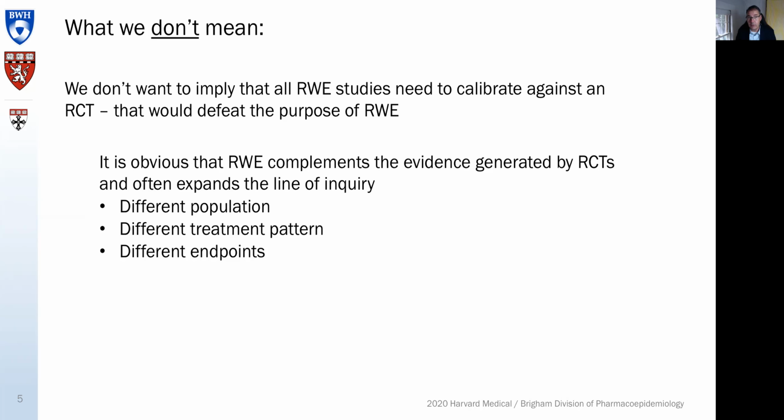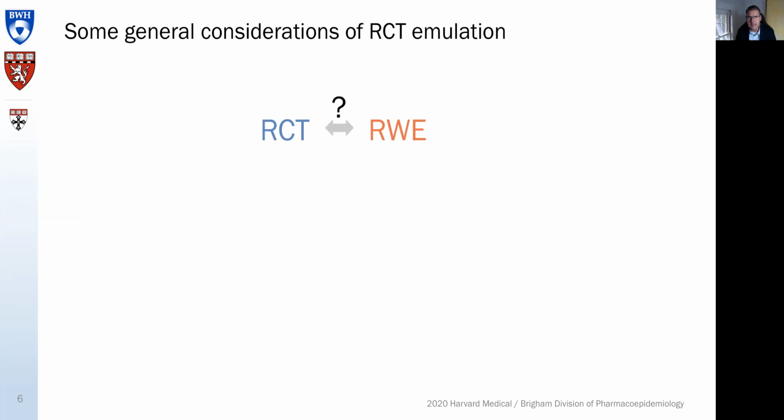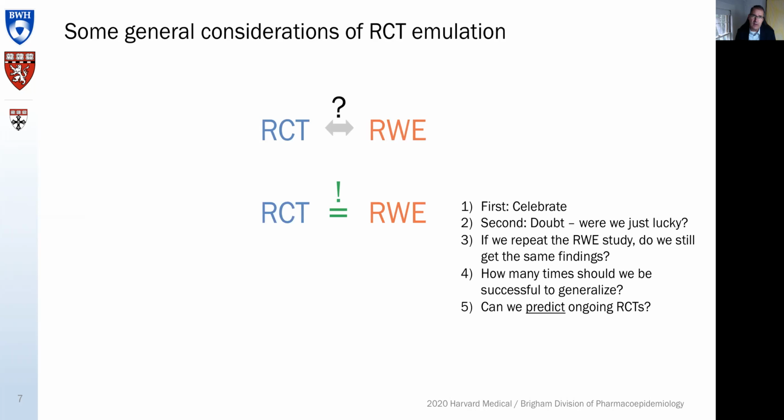Now, some considerations here for RCT emulations. The question is whether the real-world evidence finding is equal to the RCT finding. Now, if we do that and we actually get the same finding, the real-world evidence finding is equal or close enough to the RCT finding, well, first, we go out to celebrate. Secondly, we wake up the next morning and we had doubts. Were we just lucky?